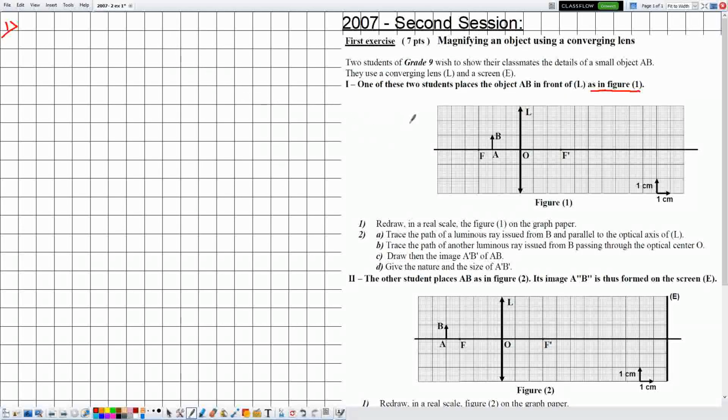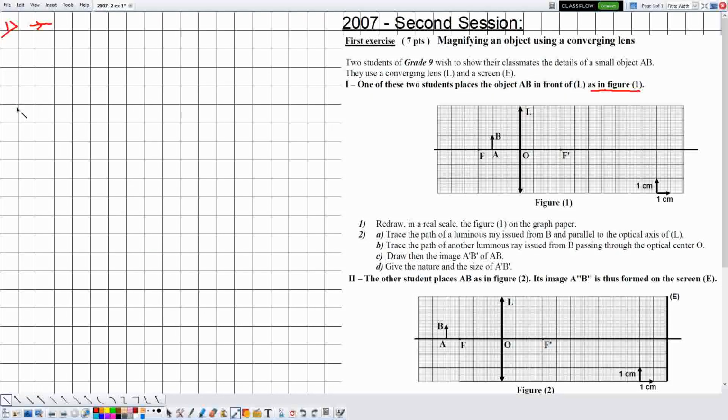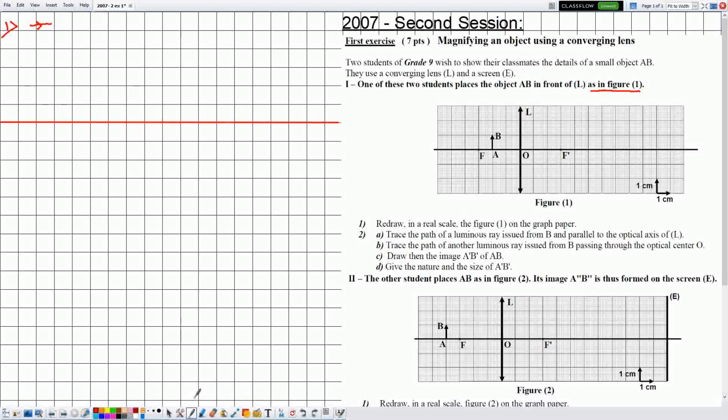Here the direction of propagation of light is not indicated. As a default we take it from left to right. Then the first step is drawing the optical axis at the center, having the same direction as that of propagation of light. So this is x prime and this is x.